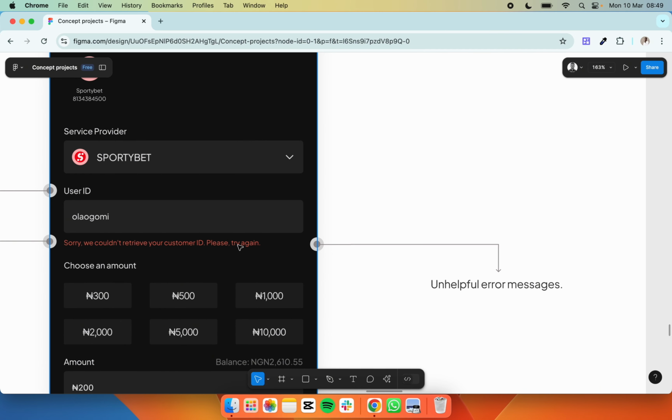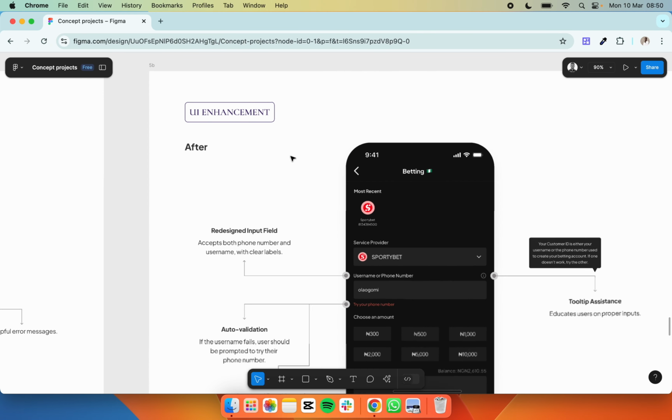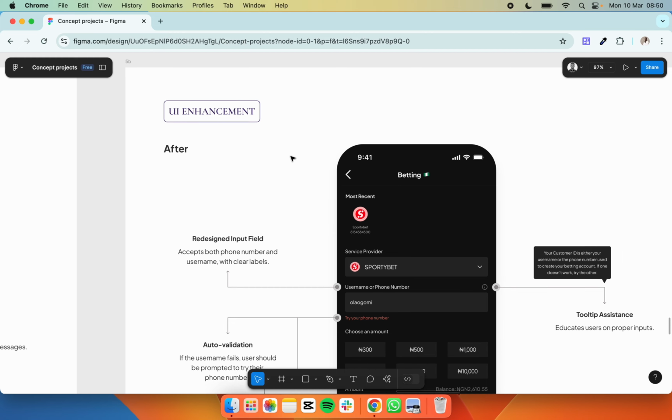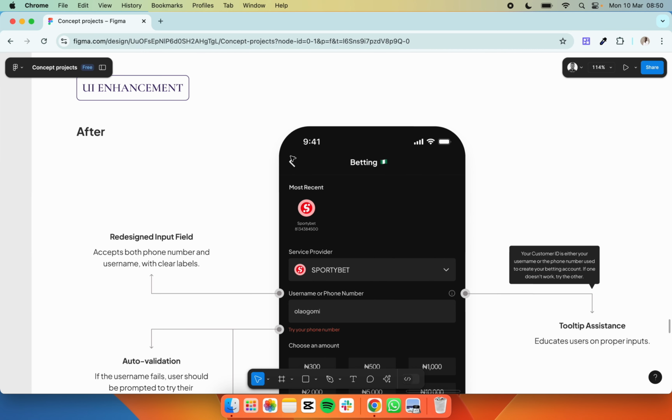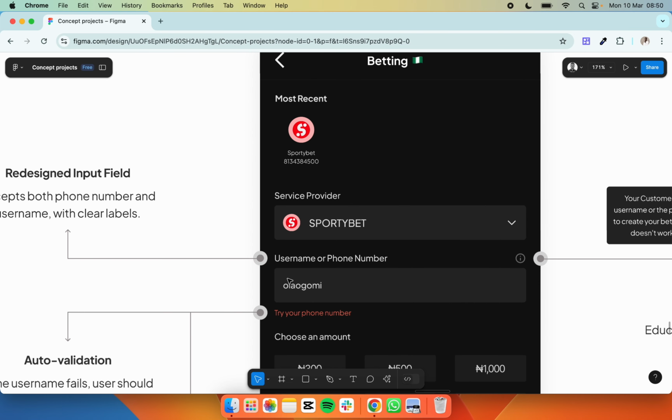And this response, this feedback after inputting the username, is just so unhelpful, with error messages. So here is the after. I redesigned the input field to accept both phone number and username with clear labels. If you look at it, instead of user ID, you now have username or phone number.